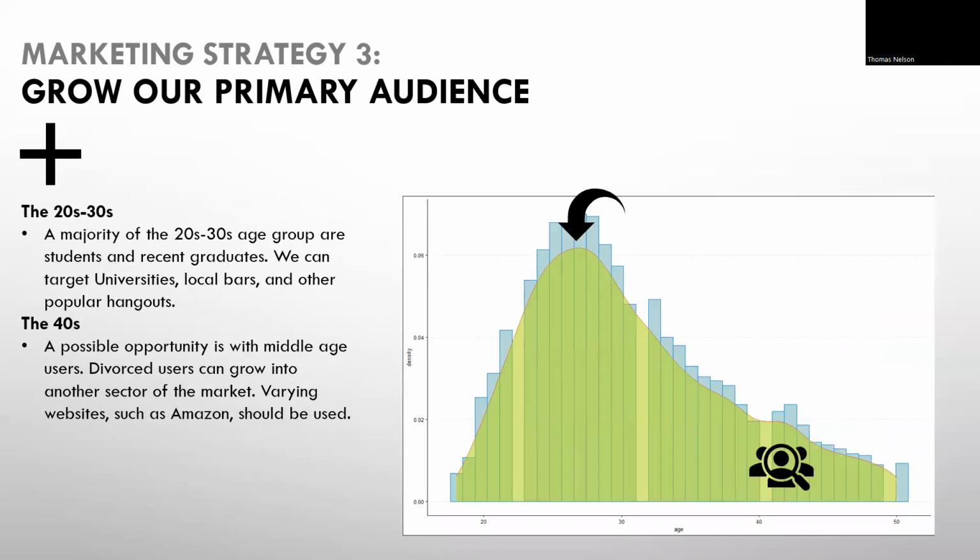We can see that most of our users are in their mid-20s and are students who are recent graduates. There is also a slight increase in users in their 40s. This is an opportunity for middle-aged users that we can expand through the communication of middle-aged matchmaking. OkCupid can expand the audience to show they match more than just college students in order to extend the audience of our platform, which can grow it overall.